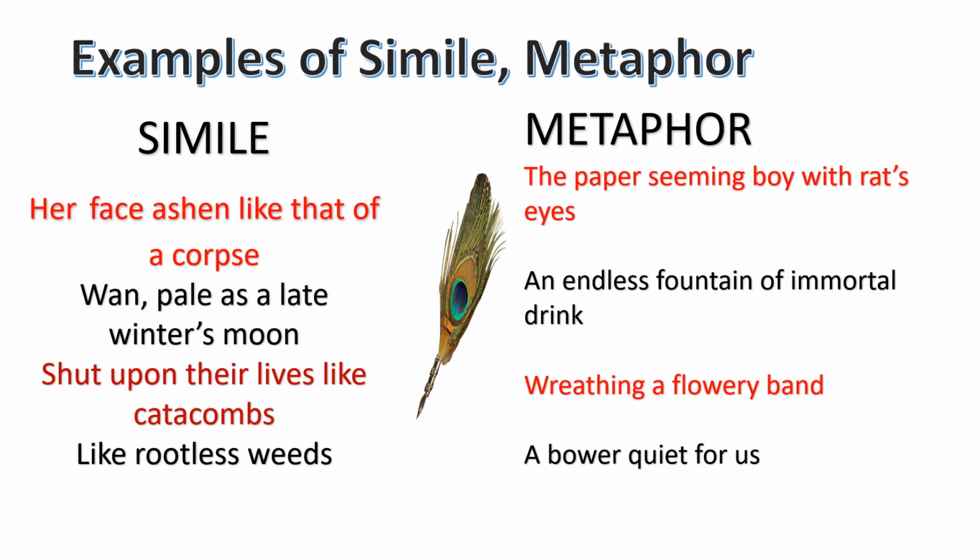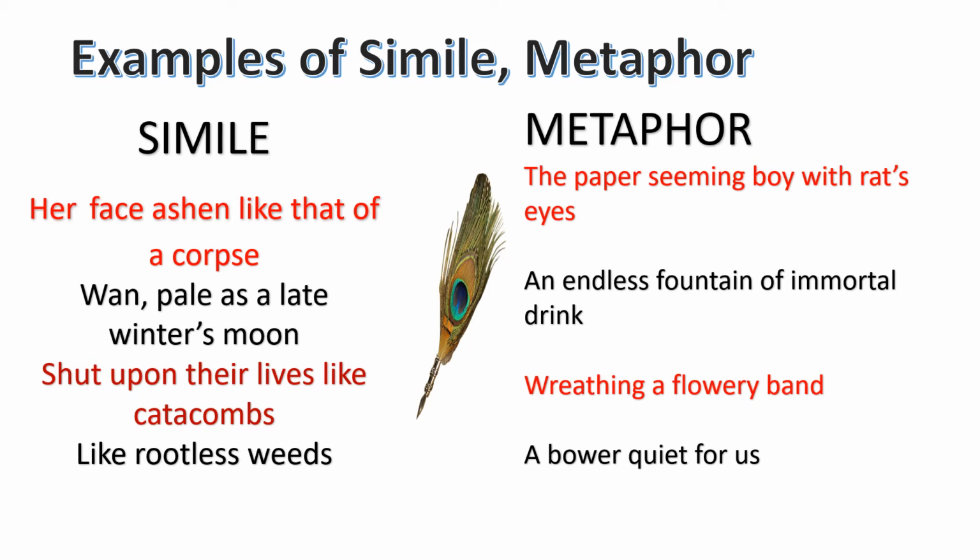And in the previous example, from My Mother at 66, when the poet says worn pale as a late winter's moon, and her face ashen like that of a corpse, the poet has compared the face of her old mother to that of a dead body. And she goes on to compare her with the late winter's moon, which is pale. So these all are similes.